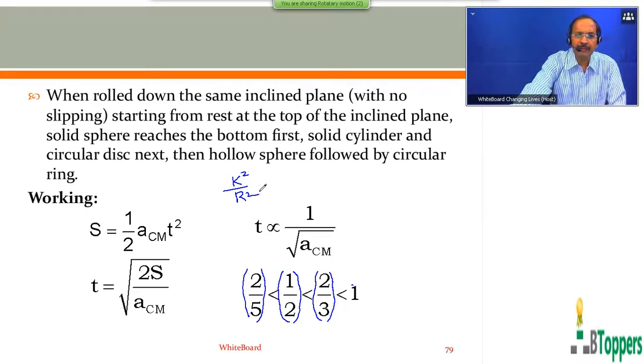The value of k squared by r squared is the least for the uniform solid sphere.